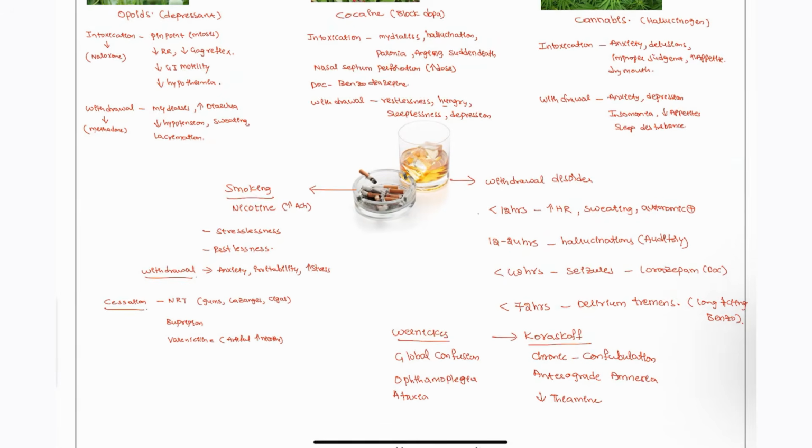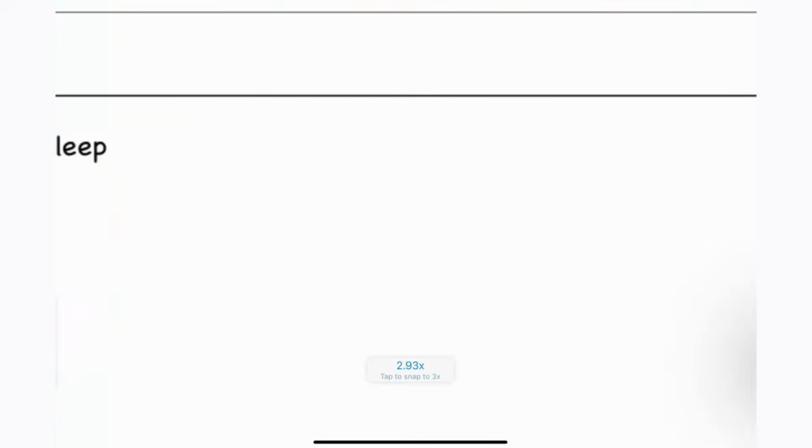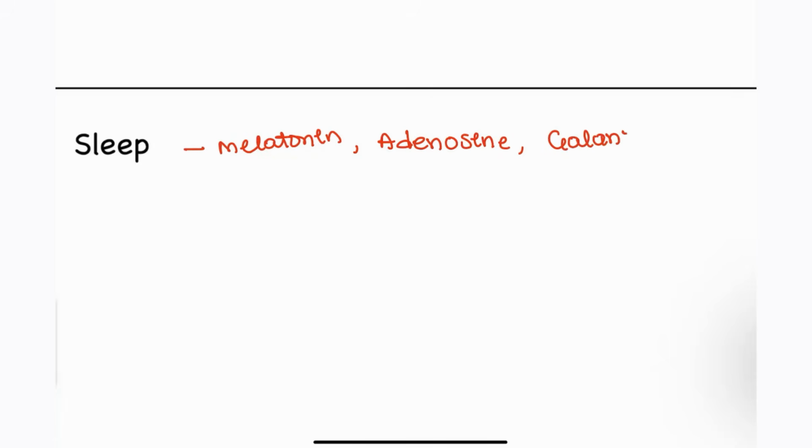Next, moving on to the sleep disorders, guys. So the first thing that you have to remember, what is important for sleep? Melatonin, okay, the melatonin hormone is very important, and also adenosine, galanin, and GABA. So these are sleep promoting factors.